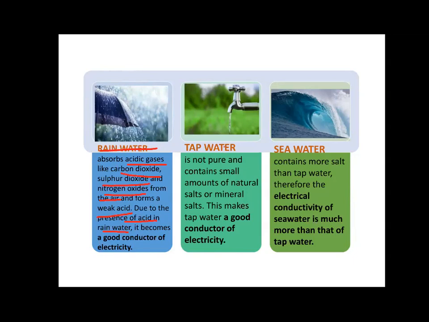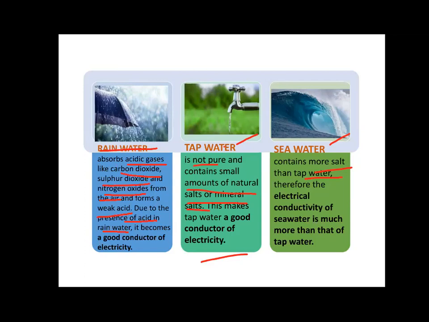Similarly, tap water. Tap water, we know, is not a pure form of water. It contains a small amount of salts and minerals, and these salts and minerals conduct electricity. Similarly, children, seawater. Seawater, we know, has more salt as compared to tap water. उसमें बहुत सारे salts होते हैं, and these salts conduct electricity. So, children, scientists are trying to get electricity from the seawater, right?